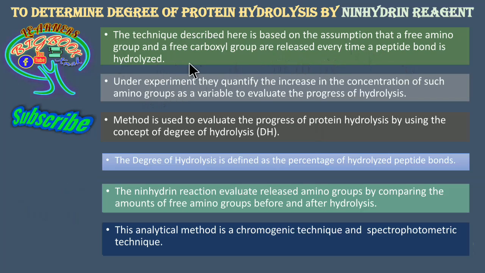Peptide bond hydrolysis is nothing but the addition of water, where a strong reaction is introduced with the help of either a strong acid or a strong base, or an enzymatic reaction.